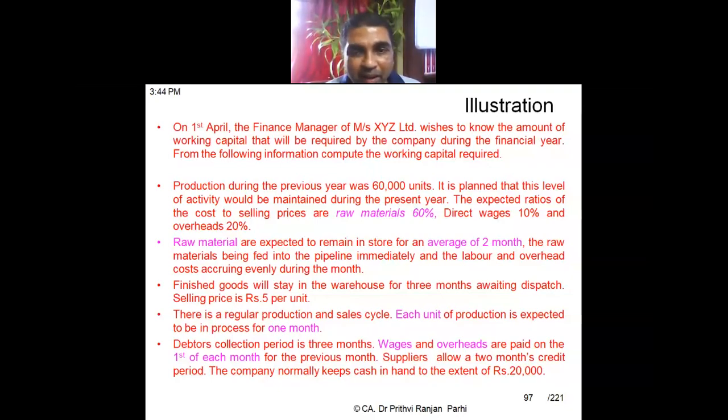When computing the working capital value, what will we do for labor and overhead? I want Meghna to reply. Raw material we take at 100%. Labor and overhead, how much percentage should we take? Sir, 50%.